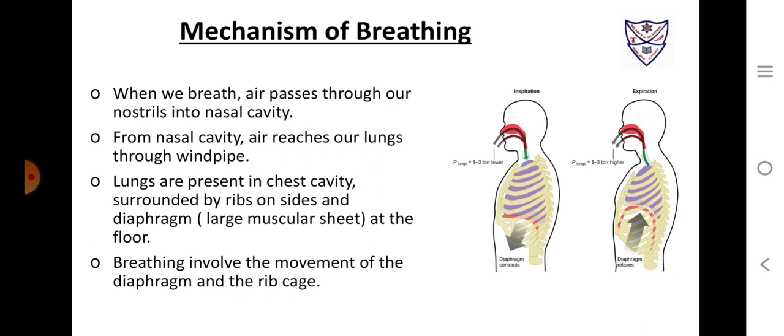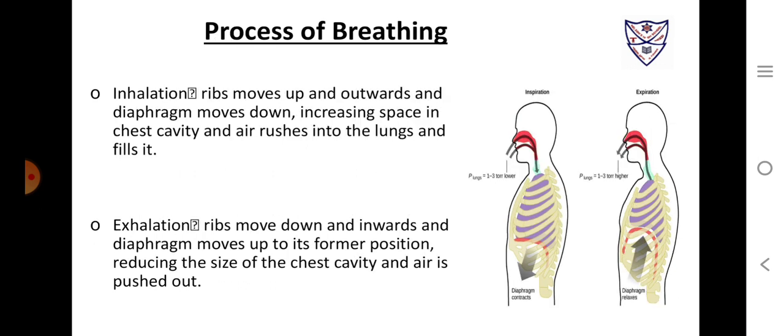Breathing involves the movement of the diaphragm and the rib cage. How does this movement occur? We will study how the process of breathing occurs. During the process of inhalation, the ribs move up and outwards, and the diaphragm moves down. So it increases the space in the chest cavity. This increase in space allows the lungs to expand, and air rushes into the lungs from the nostrils and fills the lungs.